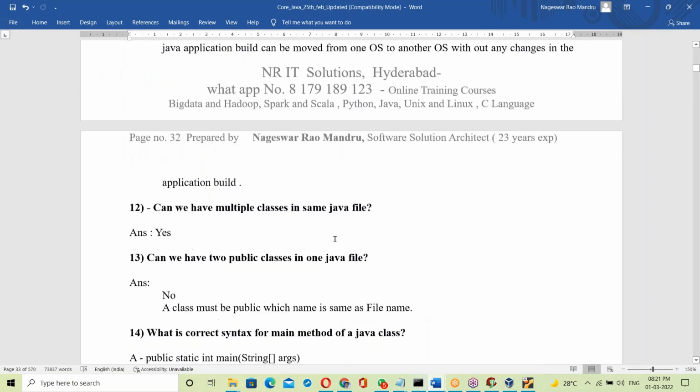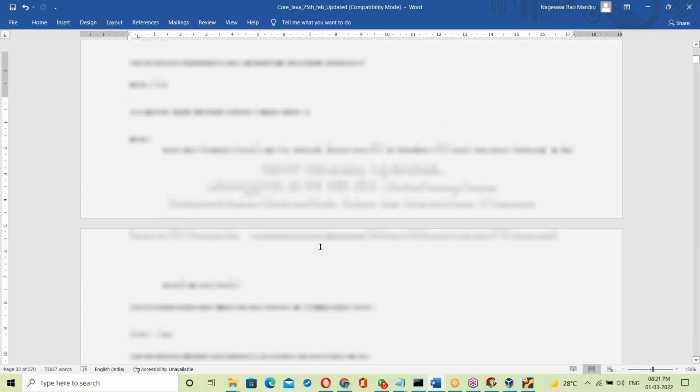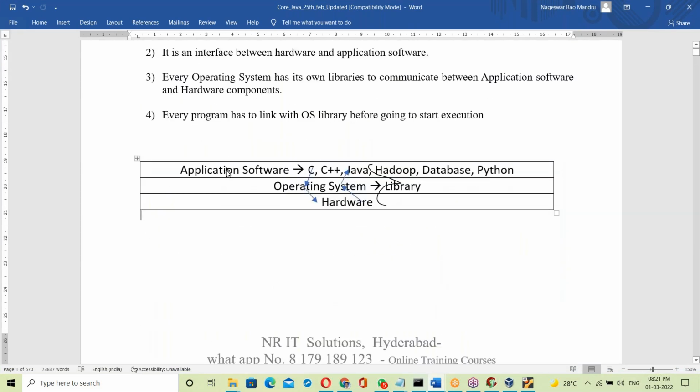We discussed at the beginning, see this fourth statement. What is the statement here? Every program has to link with the OS library before starting execution. C program, C++, Java, Hadoop, Python, all these programs link with the OS library. After linking, it communicates with hardware.